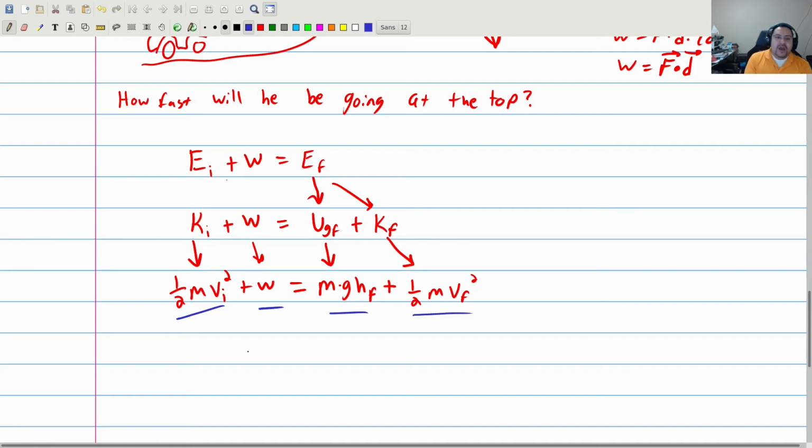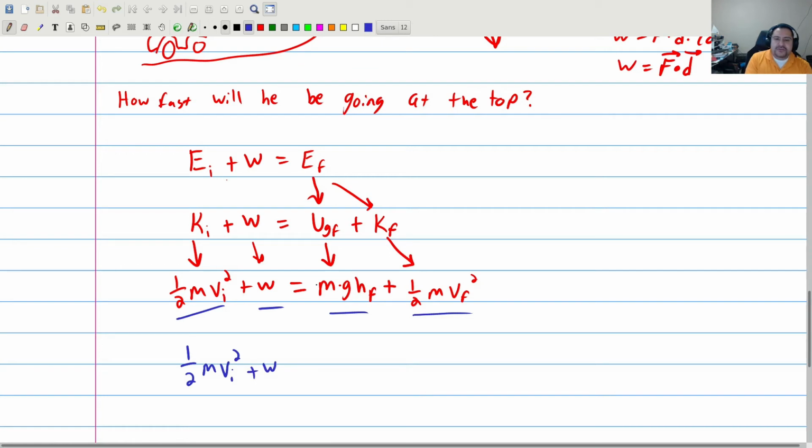Okay, so now that we have this, we just got to start moving stuff around in order to look for V final. So it's going to be 1/2 m v initial squared plus work.